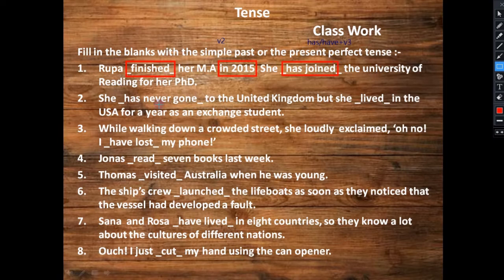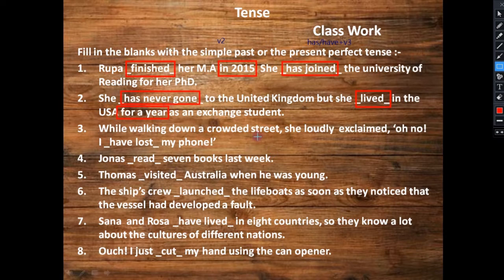Okay, she has never gone to the United Kingdom, but she lived in the USA for a year as an exchange student. So see, she has never gone to the United Kingdom means in her future she can go. Okay, but she lived in the USA for a year. So by this we came to know that for 1 year she spent her time. So that activity was done in the past. That's why we have used she lived.